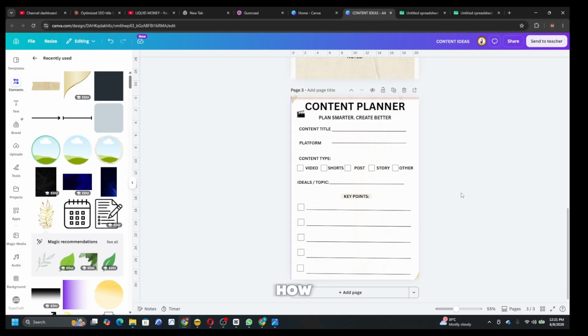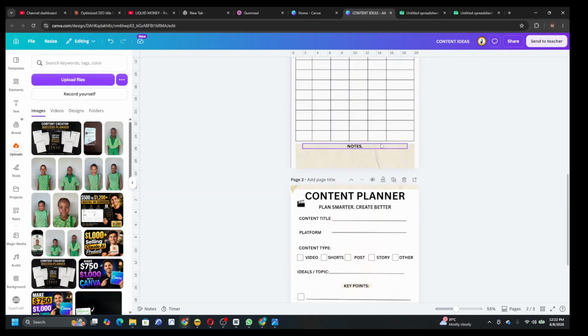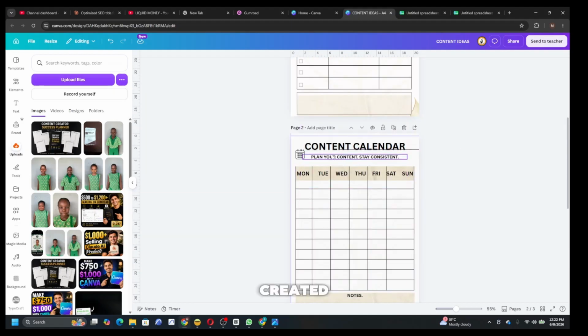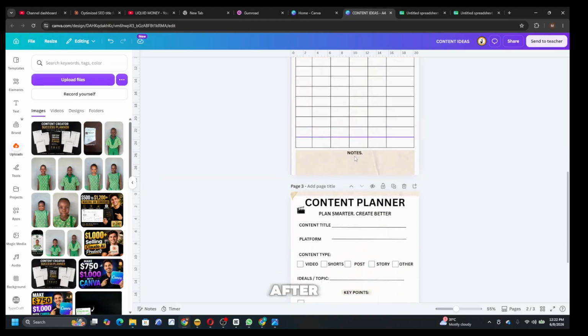So this is how to create a content planner as a digital product. As you can see, the work is very, very neat. Claude AI, let me show you something. Claude AI is doing this part by part, just created one. If you watch my previous video, look at the one that I created in my previous videos. So see the first one. So we are taking it one after the other.